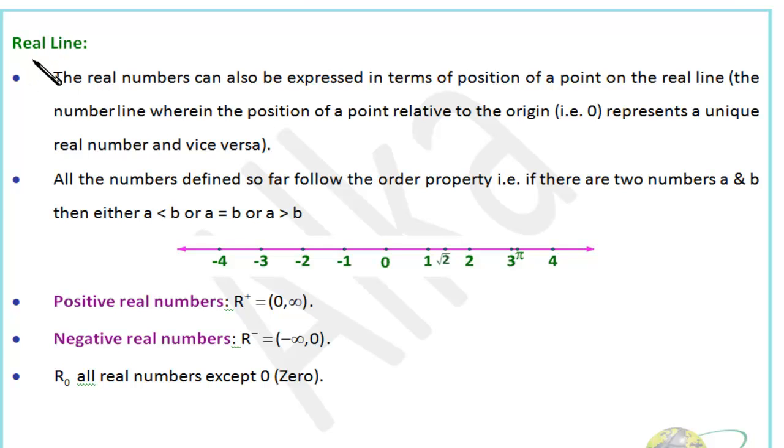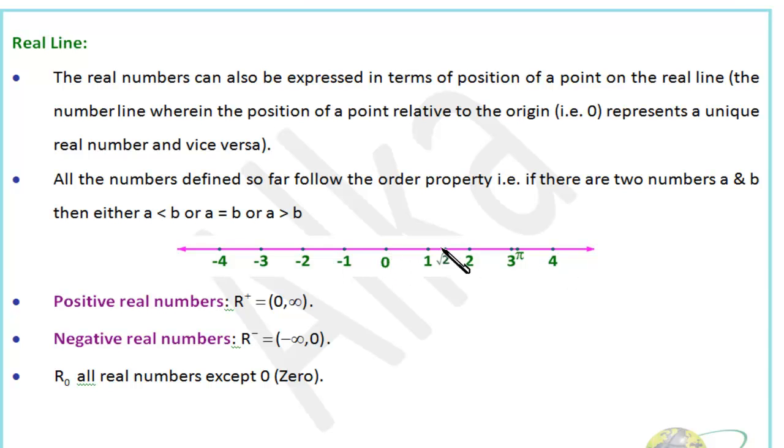Now let's see what a real line is. The real numbers can also be expressed in terms of the position of a point on the real line. The number line wherein the position of a point relative to the origin represents a unique number and vice versa. All the numbers defined so far follow the order property. That means if there are two numbers A and B, then either A is less than B, or A equals B, or A is greater than B.